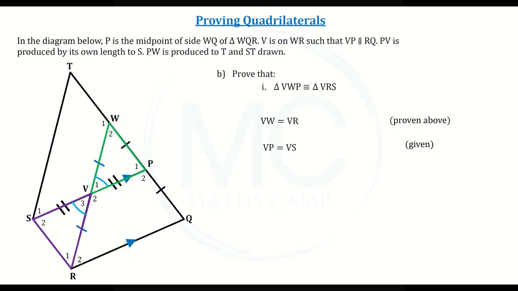Angles V1 and V3 lie vertically opposite each other, so we know that these angles are equal. So we can say angle V1 is equal to angle V3, and as our reason, we say vertically opposite angles. Now we have two pairs of corresponding sides and one pair of included angles. So we have now proven that triangle VWP is congruent to triangle VRS. And as our reason, we use SAS, for side, angle, side.